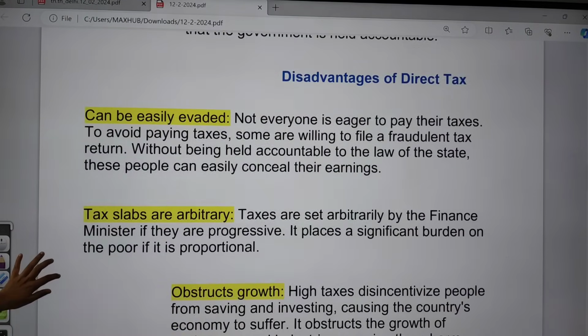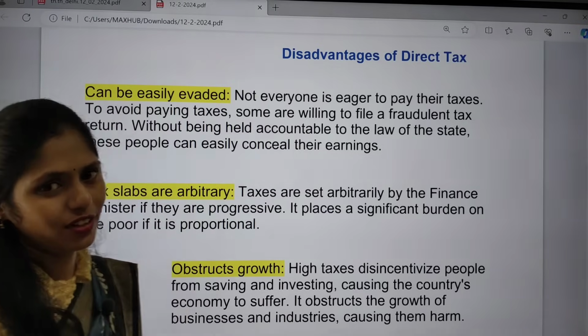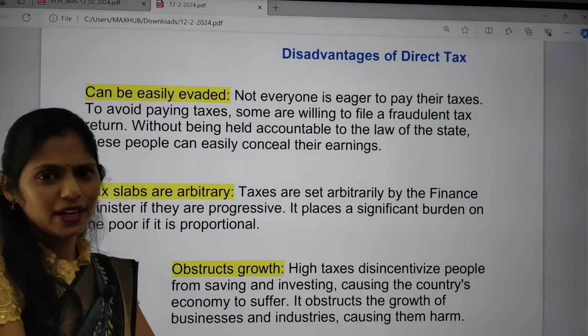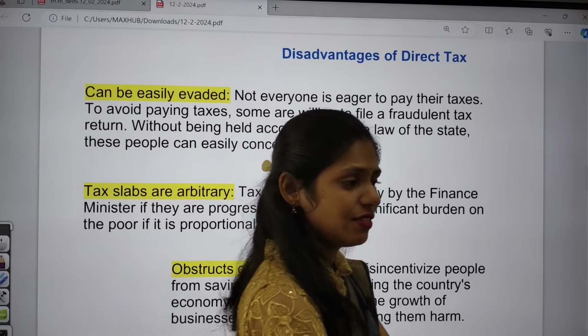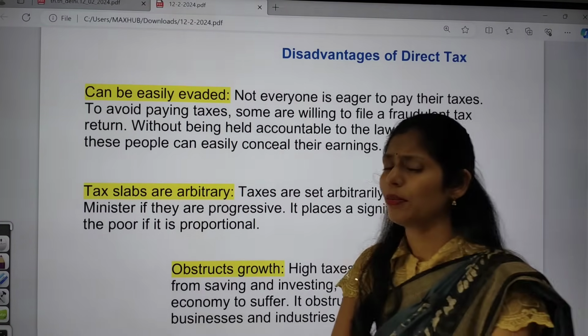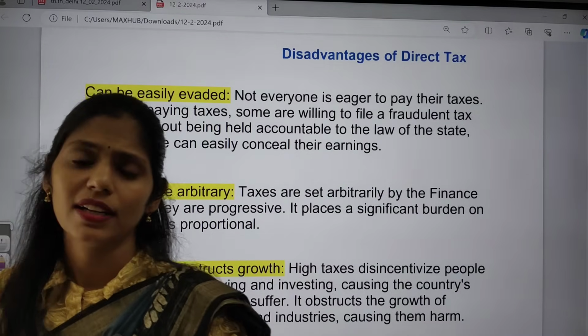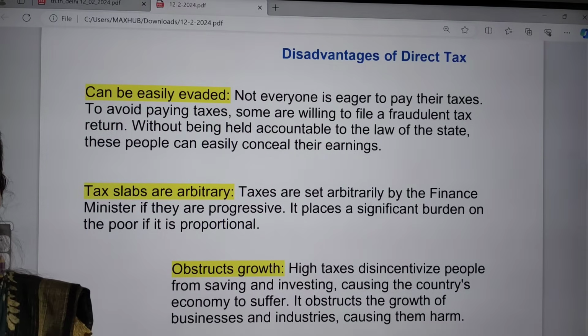And what are the disadvantages? It can be easily avoided. Yes, I talked about this concept of tax avoidance and tax evasion, right? Tax avoidance means there are some loopholes, and I will be using those loopholes and not paying the tax. Tax evasion means I'm simply not paying tax. So tax avoidance is legally correct, but tax evasion is illegal.